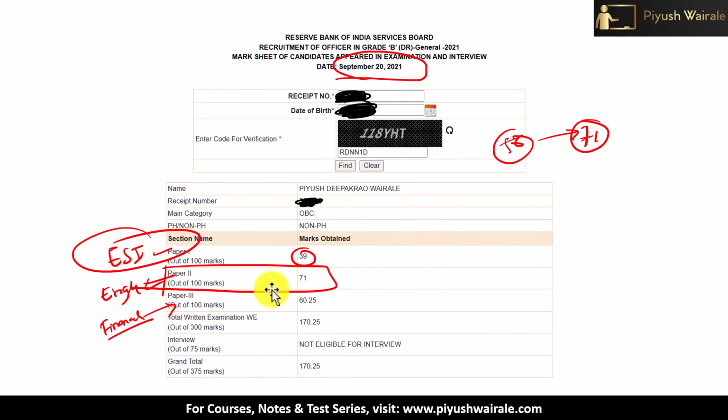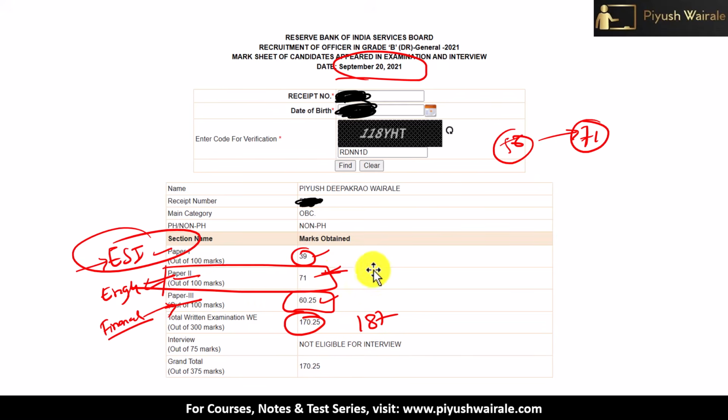Okay. So if you observe, I got 71 marks in English, that is Paper 2. And in Paper 3, you see, I got 60 marks here. So this is also descriptive, right? And I got 170 marks and the cutoff was 187. So if you see, because of economics and social issues, I'm not able to clear the cutoff. Otherwise, my Paper 2 and Paper 3 scores are very good, right? You can see 71, 60. It's a very good score.